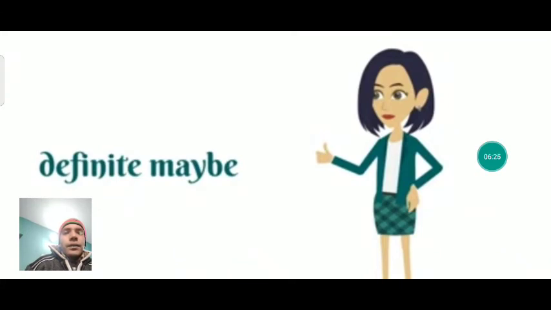And this one you see, definite maybe. Maybe means I am having doubt that this will happen or not. Definite means I am confirmed that surely this will happen. Definite maybe means I am sure that I am having doubt that this will happen or not. So this is also an example of oxymoron, where two words are joined and a new meaning is there.